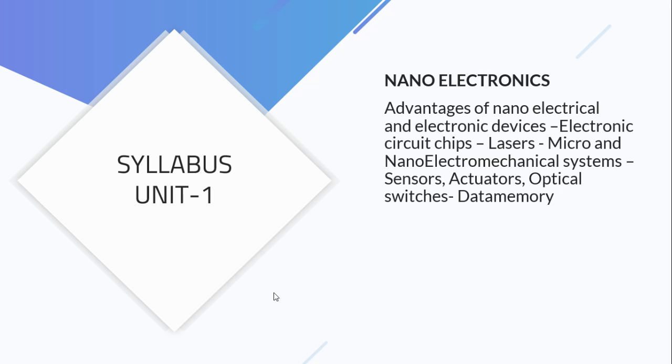Here we are going to discuss the role of nanotechnology in lasers, and we all know that we will have micro-sized sensors as well as actuators. How they have to be fabricated, how they have to be sensed, what the need for them is, the applications of these actuators and sensors, and what the various types of sensors are, and what mechanisms already exist. We discuss many things under this topic. In optical switches, we are going to talk about optical-based switches, where the micro mirror plays a vital role. We have discussed this.